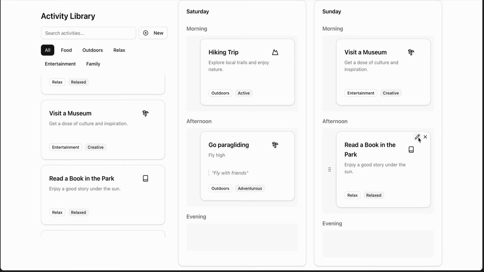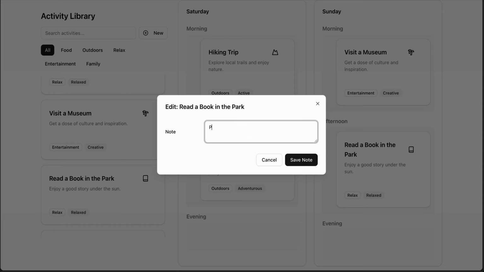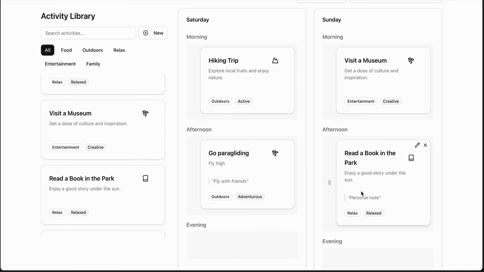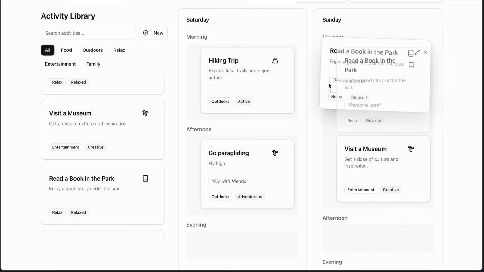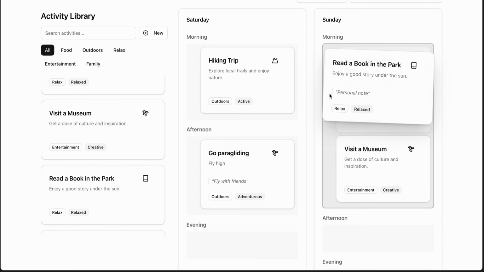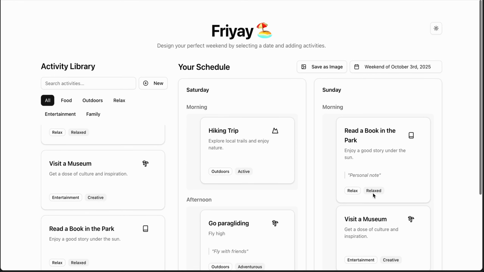When you click on the edit button right here, you can add a personal note like this, and as you can see, your note has been saved. Now you can also move these cards between different time slots as well. So as you can see, I just moved my read a book from afternoon to morning, and I can even drag and drop to change the order of these cards. So even that is possible.